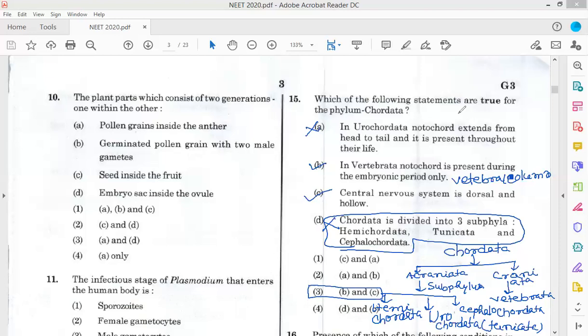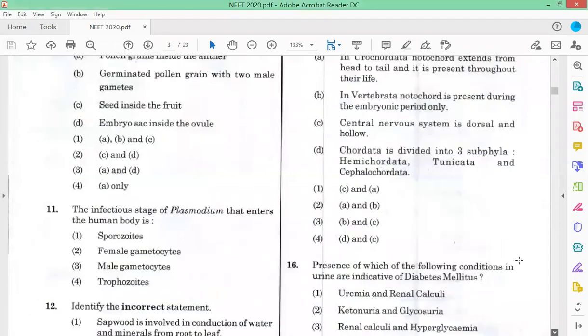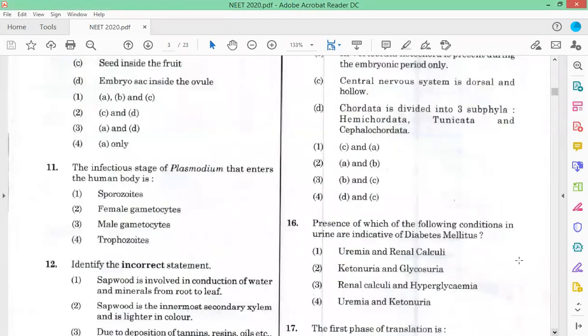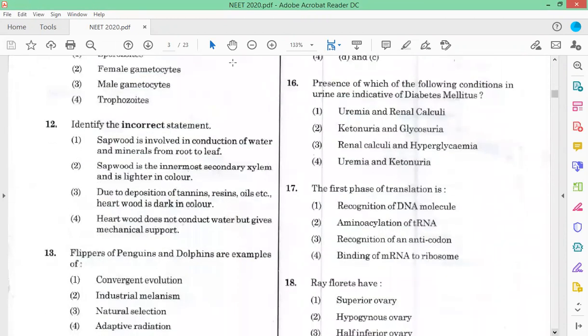Now question number 16. Presence of which of the following conditions in urine is indicative of diabetes mellitus? In diabetes mellitus, the blood glucose level is high, so there is a higher chance of glucose being present in urine.